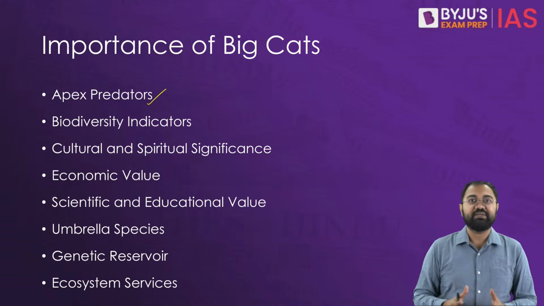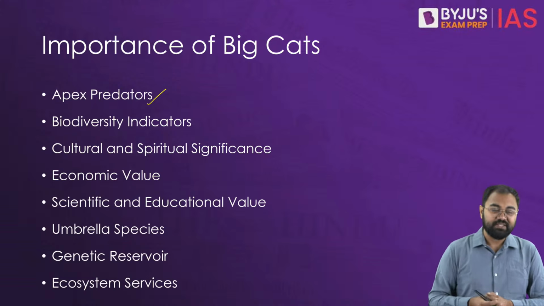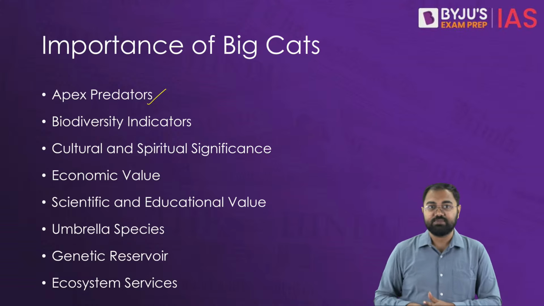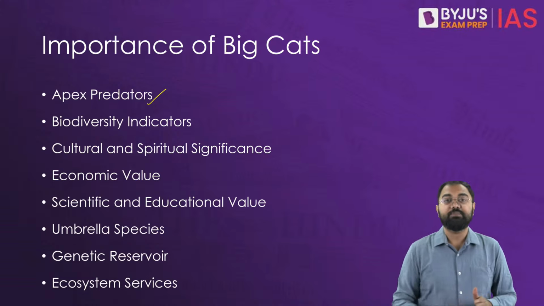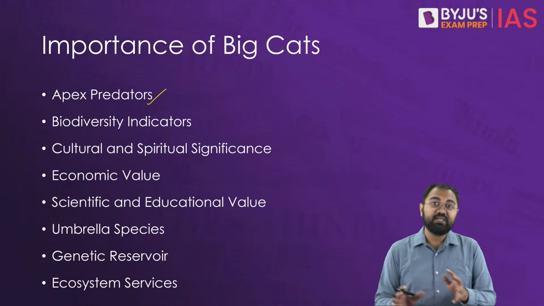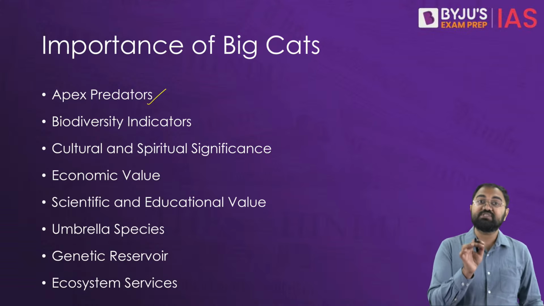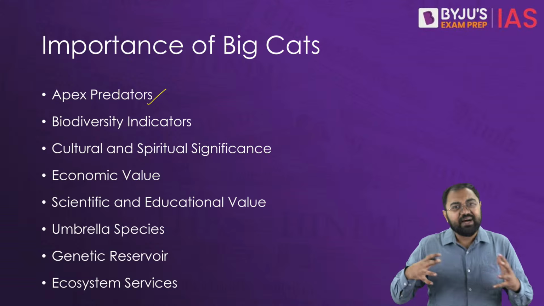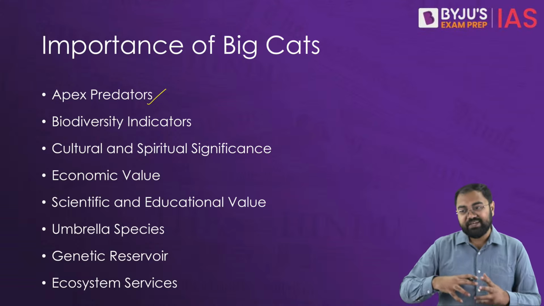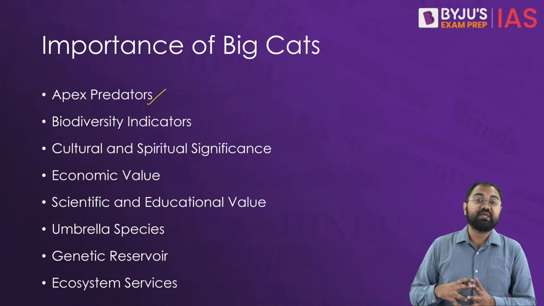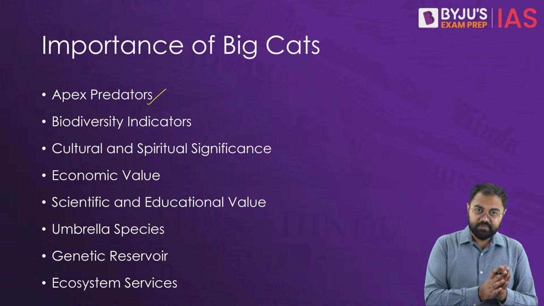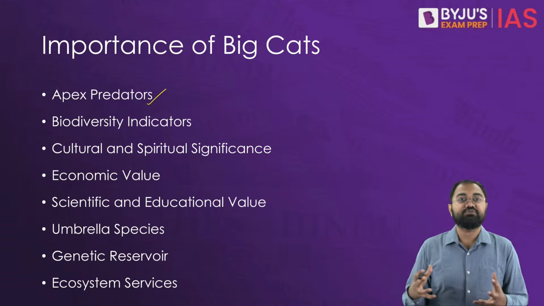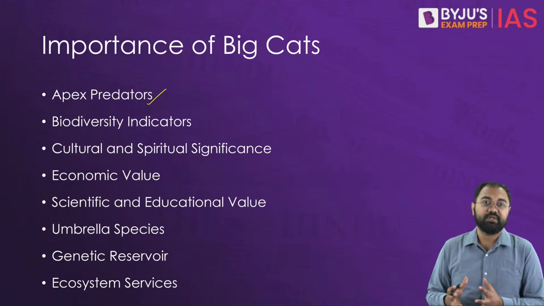They would ensure the diversity and the health of vegetation and the ecosystem at large. Then they become very important biodiversity indicators as well. The presence of the big cats in any given region very often is also seen as an indicator of the health of the ecosystem, because they need very large territories and very diverse habitats. If conservation efforts are made, it helps protect a very wide range of species which live in this particular area.